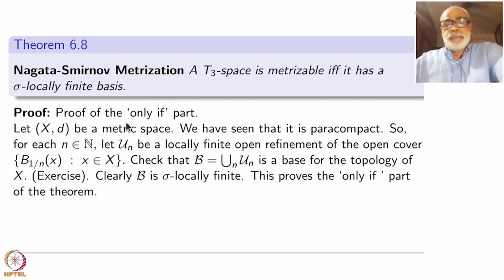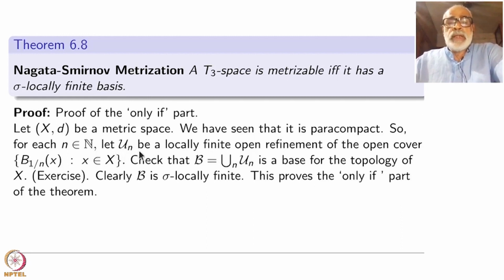Okay. So, proof of the only if part. If and only if: only if it has a sigma locally finite basis. So all that you have to do is show that a metrizable space has a sigma locally finite basis. Okay, this is what we have to prove. It actually is a metric space. We have seen that it is paracompact.